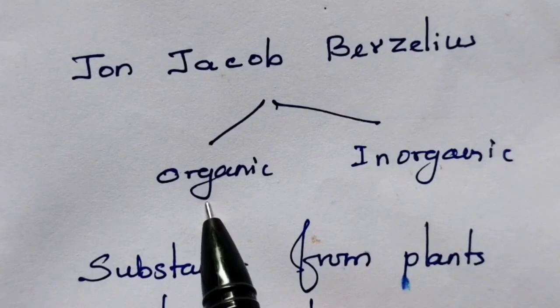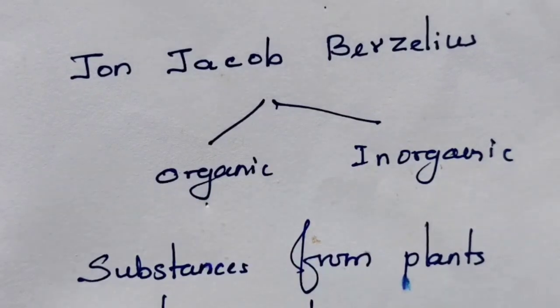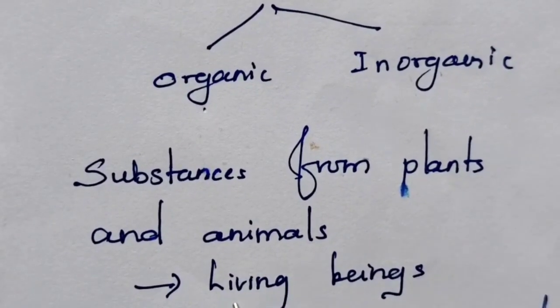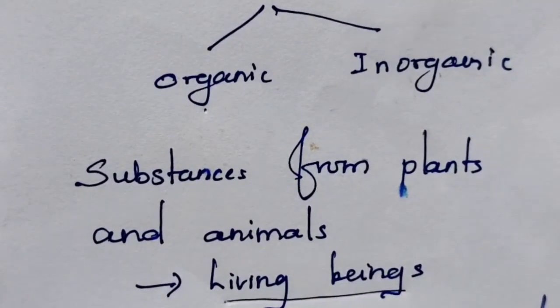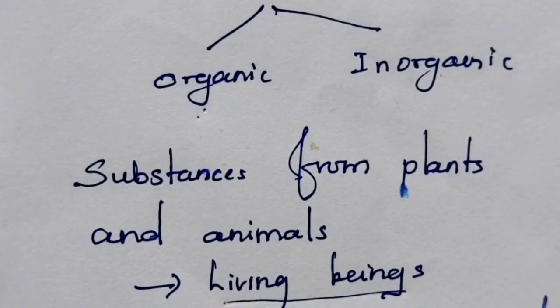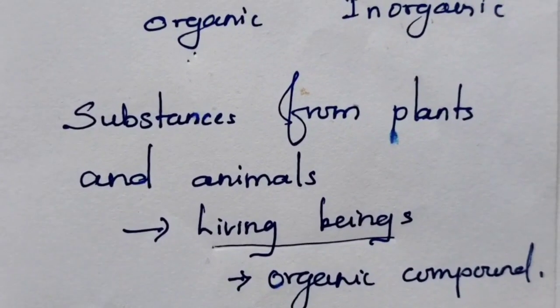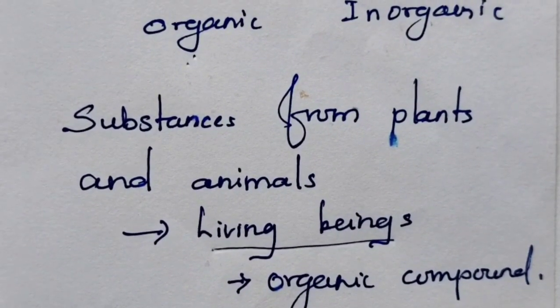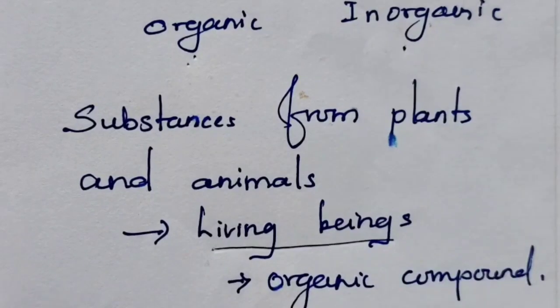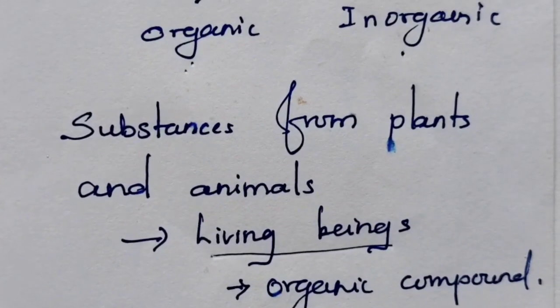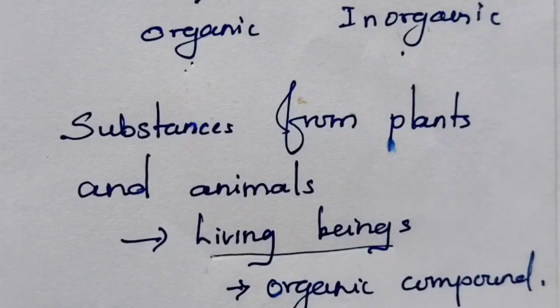Those substances which we get from plants and animals, that means from living beings, are called organic. Those substances obtained from non-living beings or mineral sources are called inorganic substances. So, materials of those periods were classified into organic and inorganic.